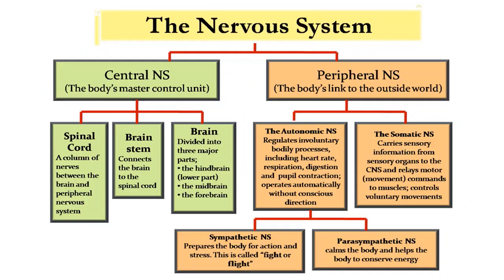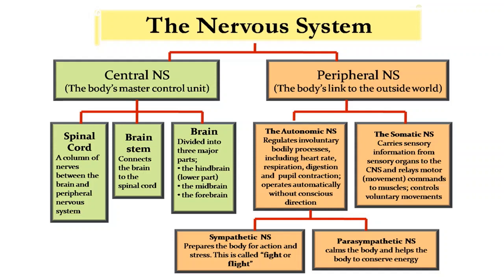The nervous system is first divided into two parts. We described it previously: the central nervous system and the peripheral nervous system. The central nervous system is known as the body's master control unit. We can know from its name: central means main nervous system. Then the peripheral nervous system links the body to the outside world. Otherwise we can say that it connects the central nervous system to the outside world.